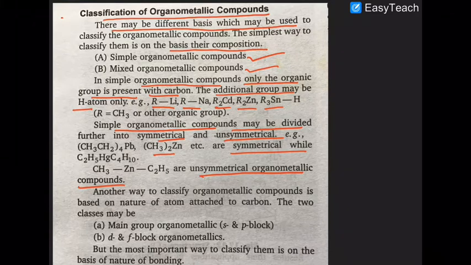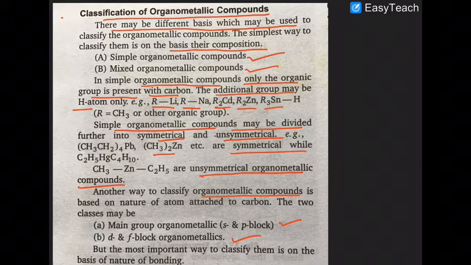Another way to classify organometallic compounds, important in this chapter, is main group organometallic compounds and d and f organometallic compounds. I am repeating once more: main group organometallic compounds and d and f organometallic compounds. The d and f organometallic compounds are more important. Among s and p block organometallic compounds, the most important ones are Grignard reagents, Gilman reagent and tetraethyl lead.